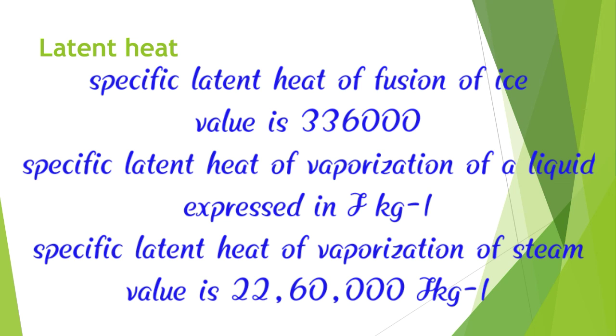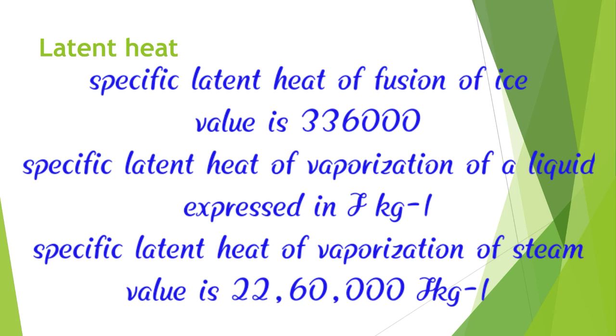First we are going to see the specific latent heat of fusion of ice, which is nothing but the quantity of heat required to convert 1 kg of ice at 0 degrees Celsius completely into water at 0 degrees Celsius. The value of the specific latent heat of fusion of ice is 3,36,000 joule per kg.